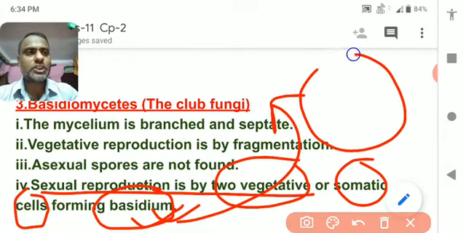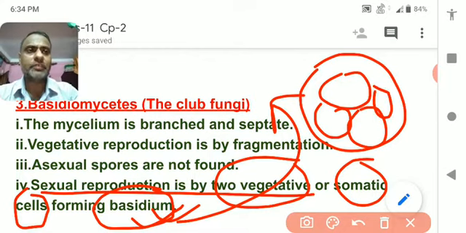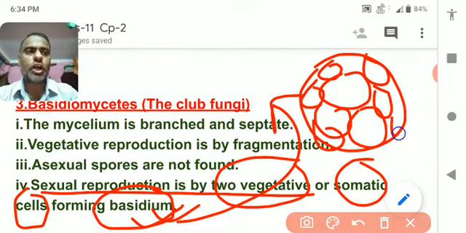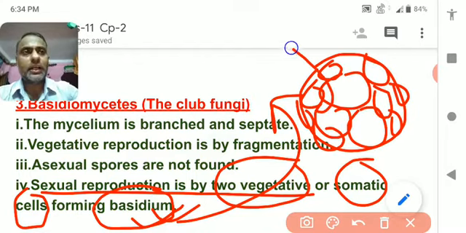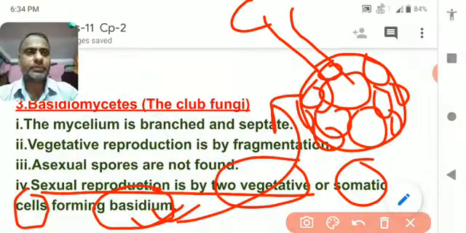In this basidium, the cell undergoes meiosis cell division, and after the meiosis they produce a lot of small spore-like structures, and these spore-like structures burst out and grow into a new organism. Although somewhere a new kind of structure can be seen.